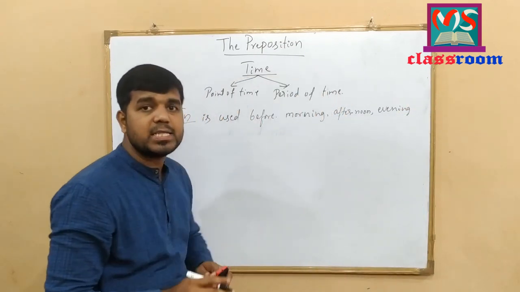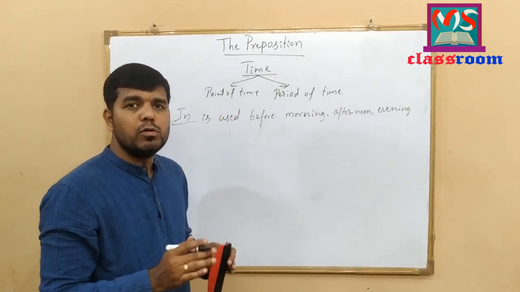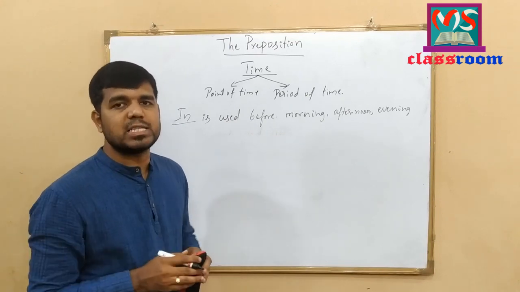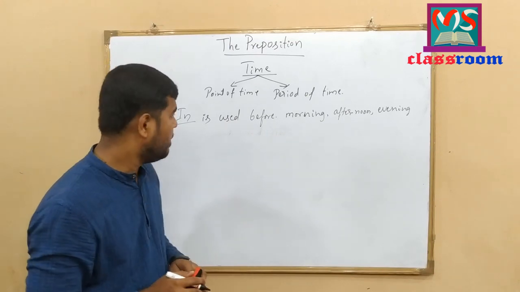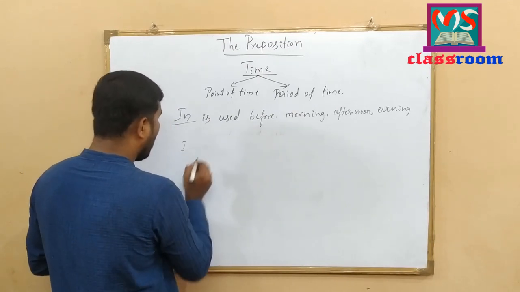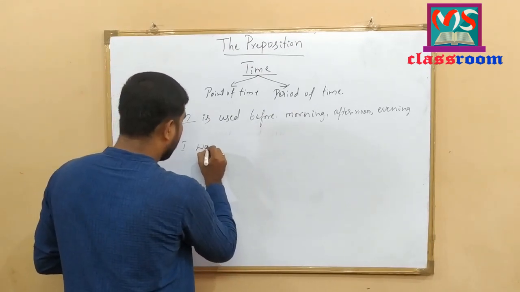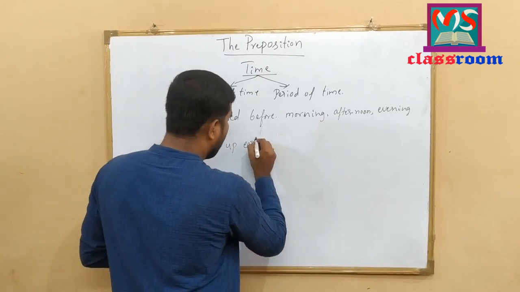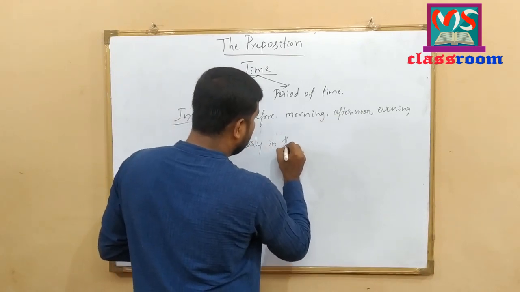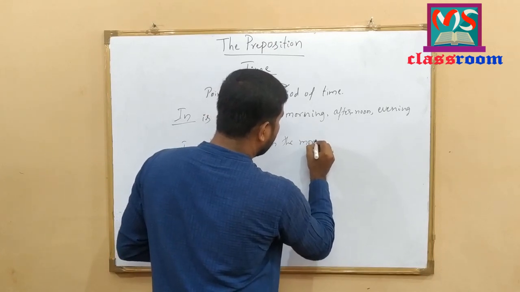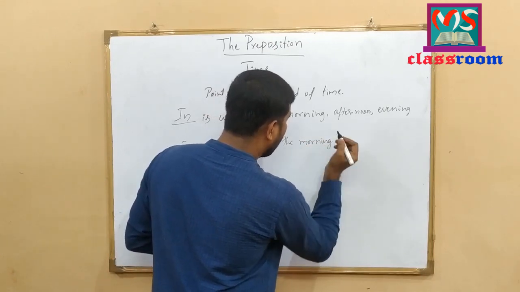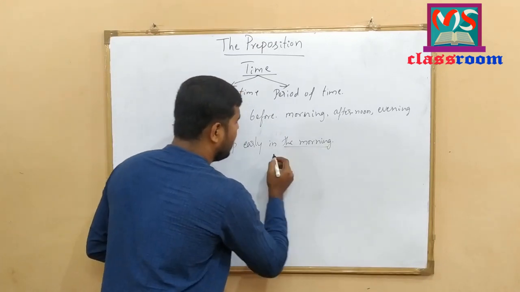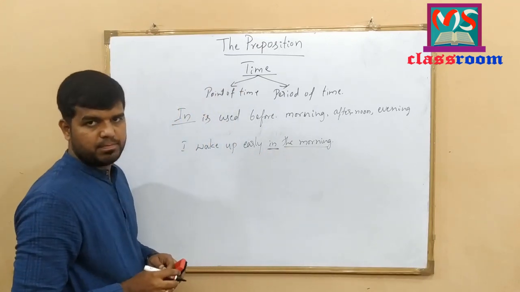But night is exceptional case. We use at before night. To understand this concept, let me write some examples here. I wake up early in the morning. I wake up early in the morning. Look at here. Before morning, I have used in.